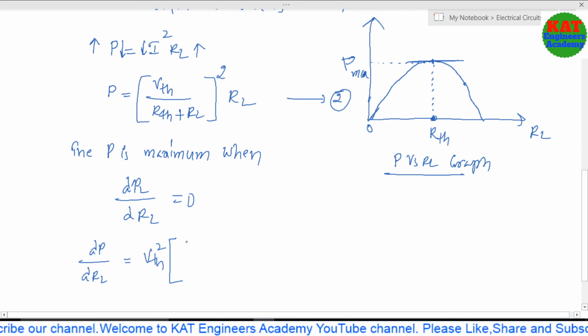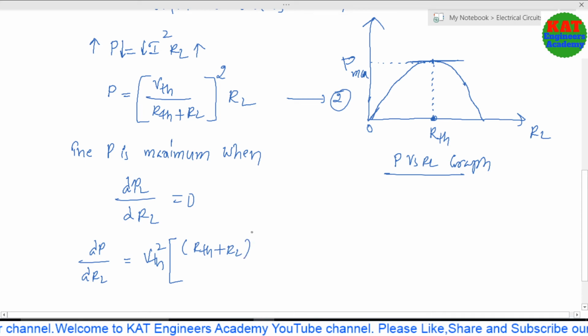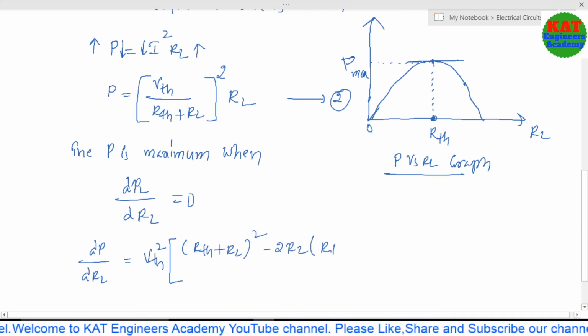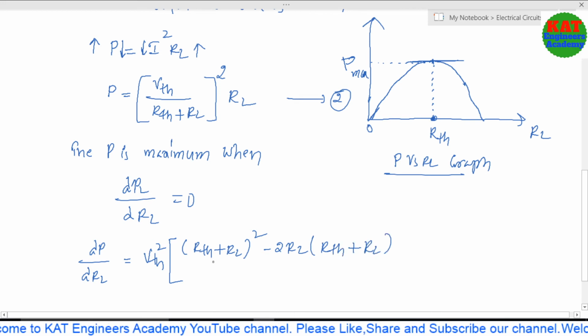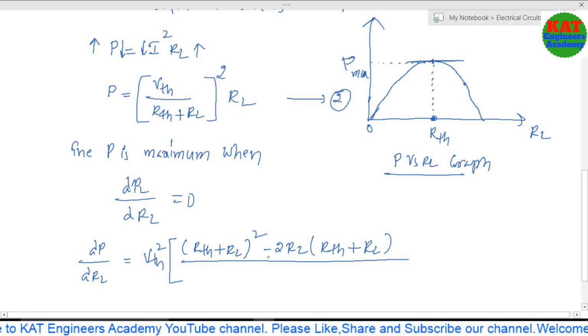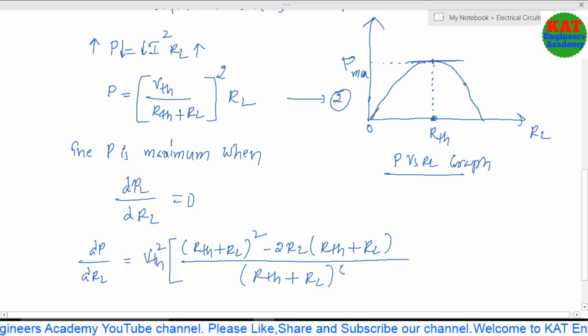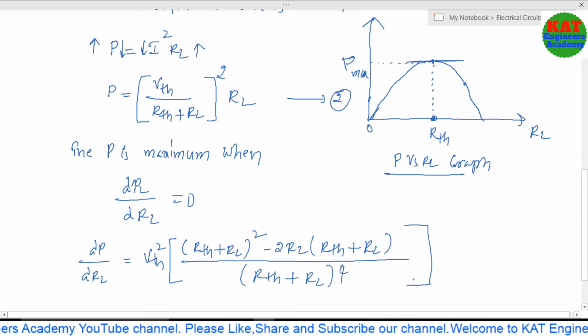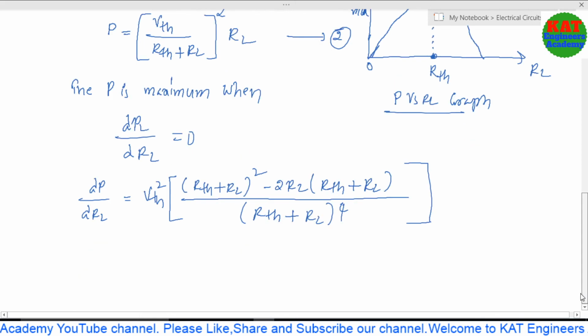From that we get (RTH plus RL) square minus 2RL into (RTH plus RL), divided by (RTH plus RL) power 4, equal to 0.